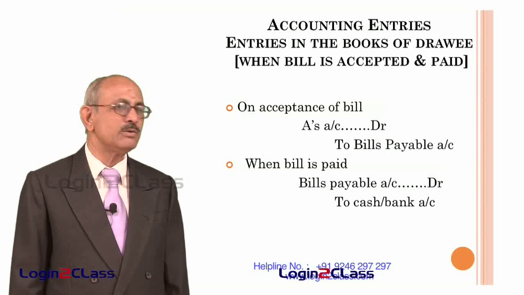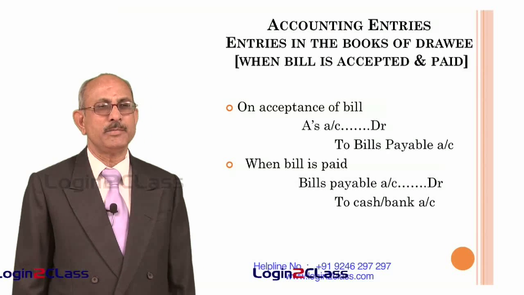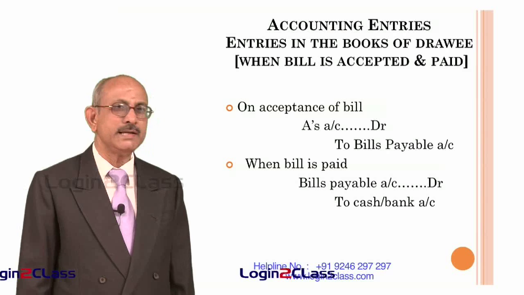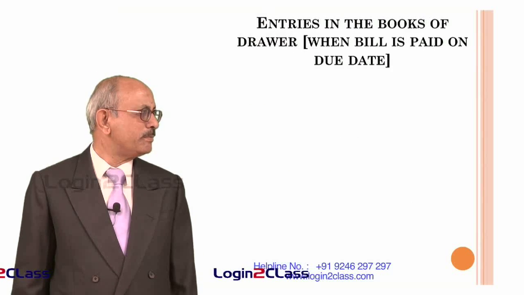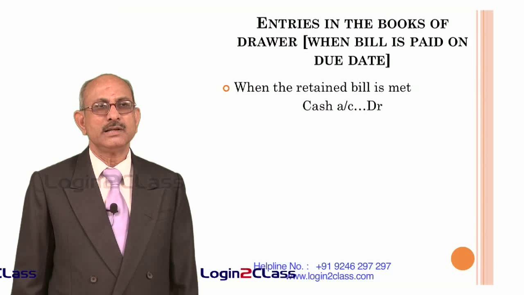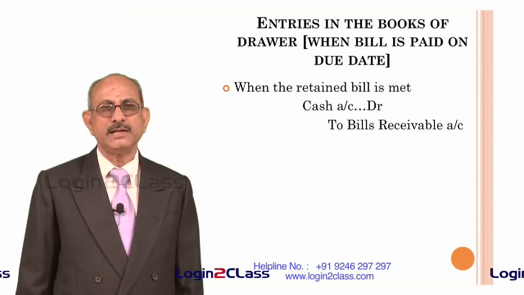So bills payable account is debited and cash or bank account is credited, depending on how the money has been paid, either in the form of cash or through the bank. Again, when the bill is paid on due date, what happens? Let us find out what happens in the case of a drawer, how the entries are passed in the books